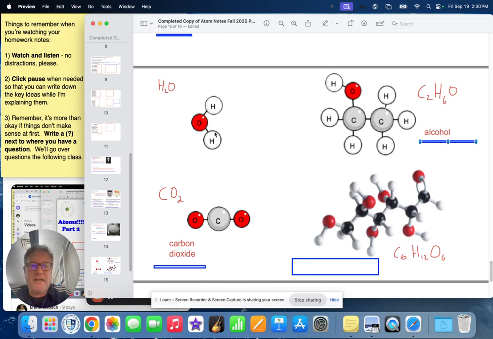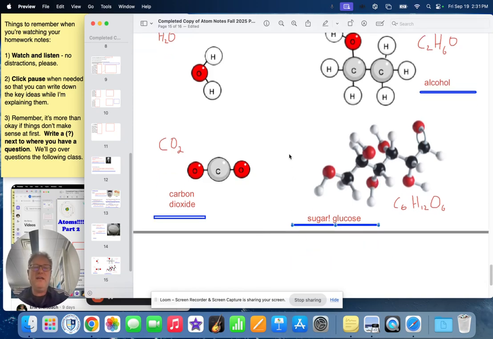Now, these pictures are kind of two-dimensional, but in our world, we live in a three-dimensional world. Molecules are actually three-dimensional. So here's a three-dimensional image, a model of a pretty big molecule. This is a molecule of C6H12O6, 6 carbons, 12 hydrogen atoms, and 6 oxygens. They combine that way to make sugar. This is glucose, more specifically, a type of sugar.